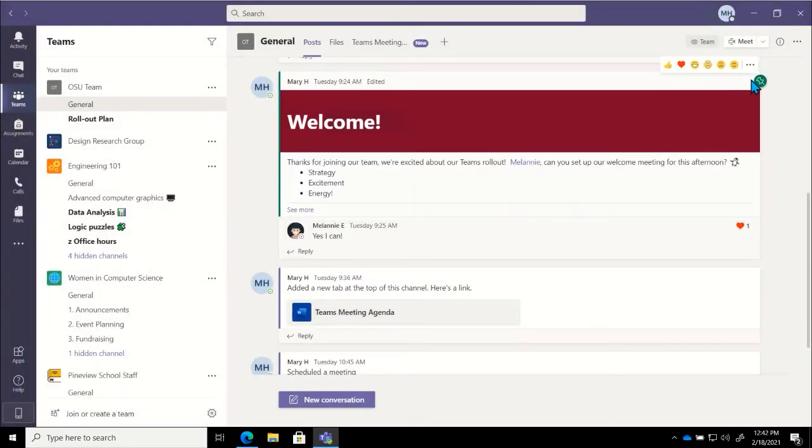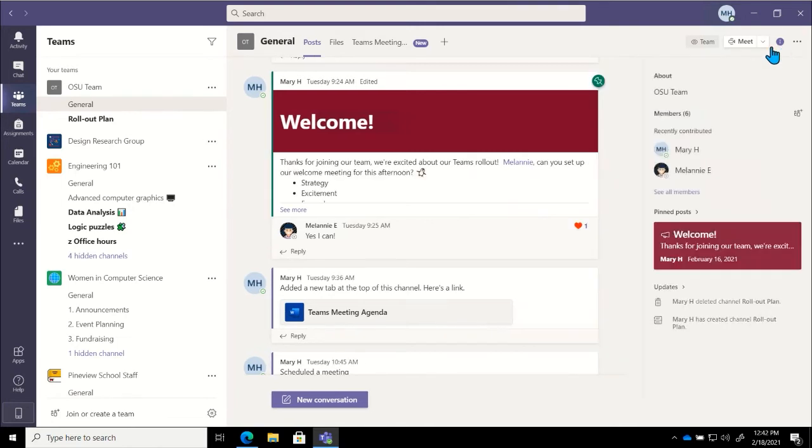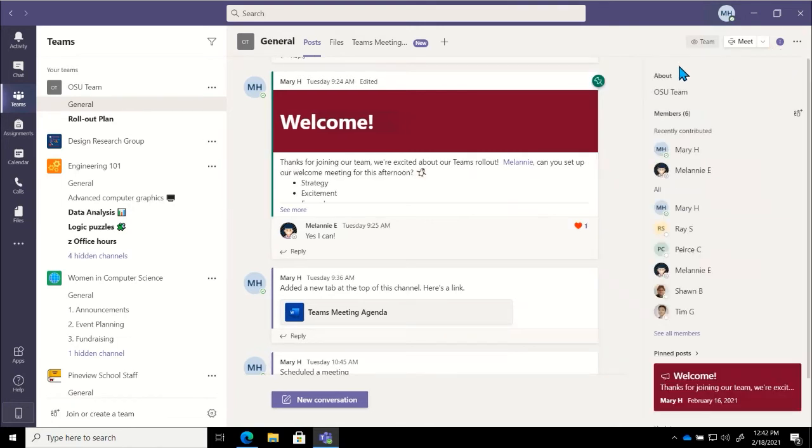You'll notice in the top right where we had that megaphone icon letting us know this is an announcement, we now have a green thumbtack option letting us know that this post has been pinned. Now, if team members would like a quick, easy way to see what posts have been pinned in a channel, at the top right corner of your screen, there's this little I button in the little circle. That's our channel information button. If I click on that, it'll open up this pane on the right-hand side.